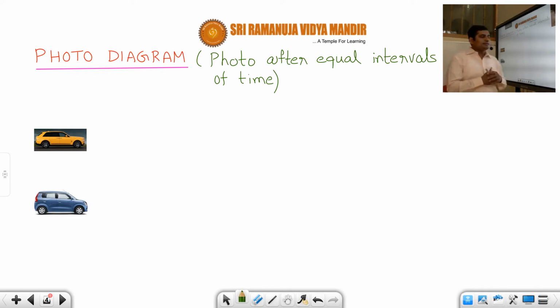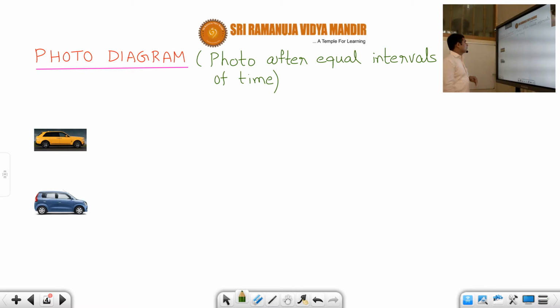First of all, a photo diagram is nothing but what the name itself says. Suppose a car is moving, and with respect to time it is changing its position. Now if you take a photo after every equal interval of time, let's say 1 second, then at 1 second you take a photo, after another second you take another photo, and so on. It can be 1 second, 2 seconds or 3 seconds, but generally we will go with every 1 second. After every 1 second, if you take a photo of the moving car, the diagram we get is called a photo diagram.